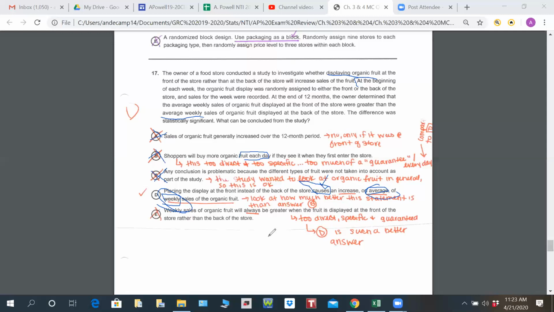Letter E says weekly sales of the organic fruit will always be greater when the fruit is displayed at the front rather than the back. It's very strong to say always greater. It's too direct, too specific, too guaranteed. We already said letter D is a much better answer anyway, and we did average weekly sales over a 12-month period. So we can't say it's always going to be greater. So letter E is out. That leaves letter D to be the correct answer for this one.